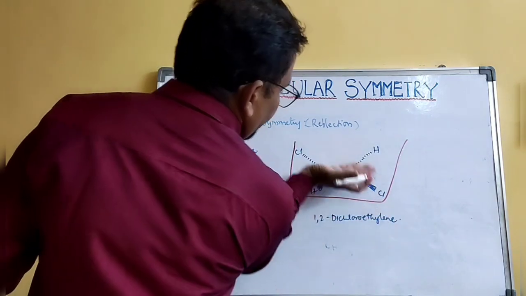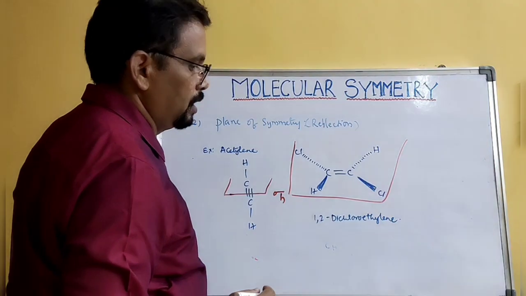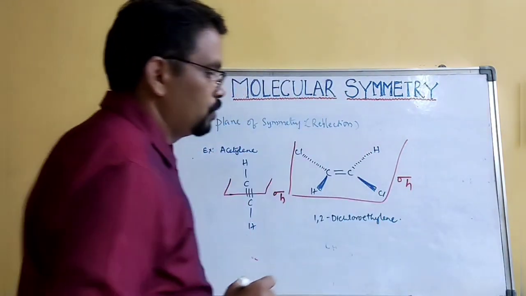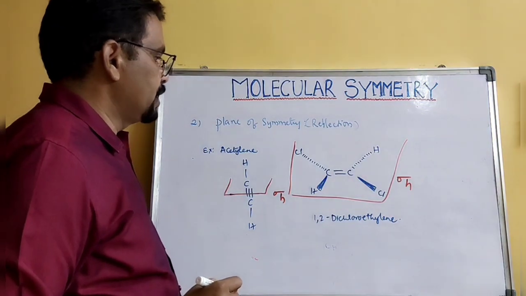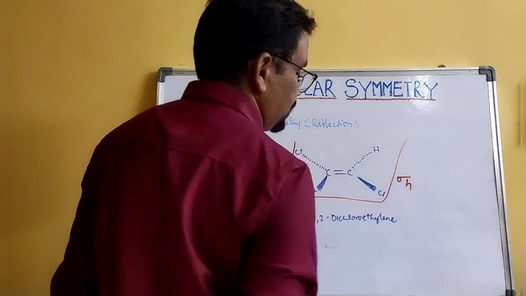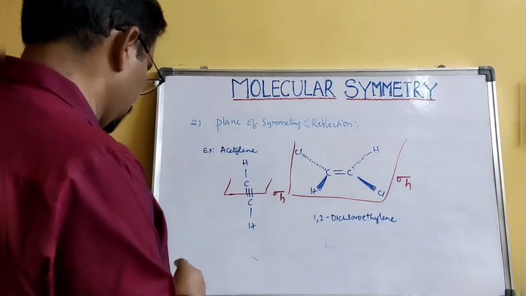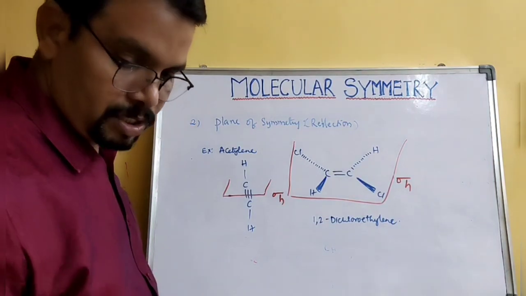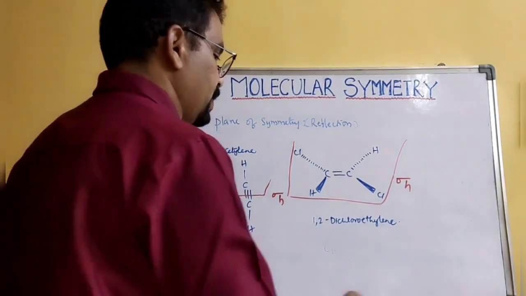If you take a plane like this, horizontal, you will get the same two halves. So that is called the plane of symmetry. It is indicated by sigma h. Okay, sigma h. So this is about the plane of symmetry.